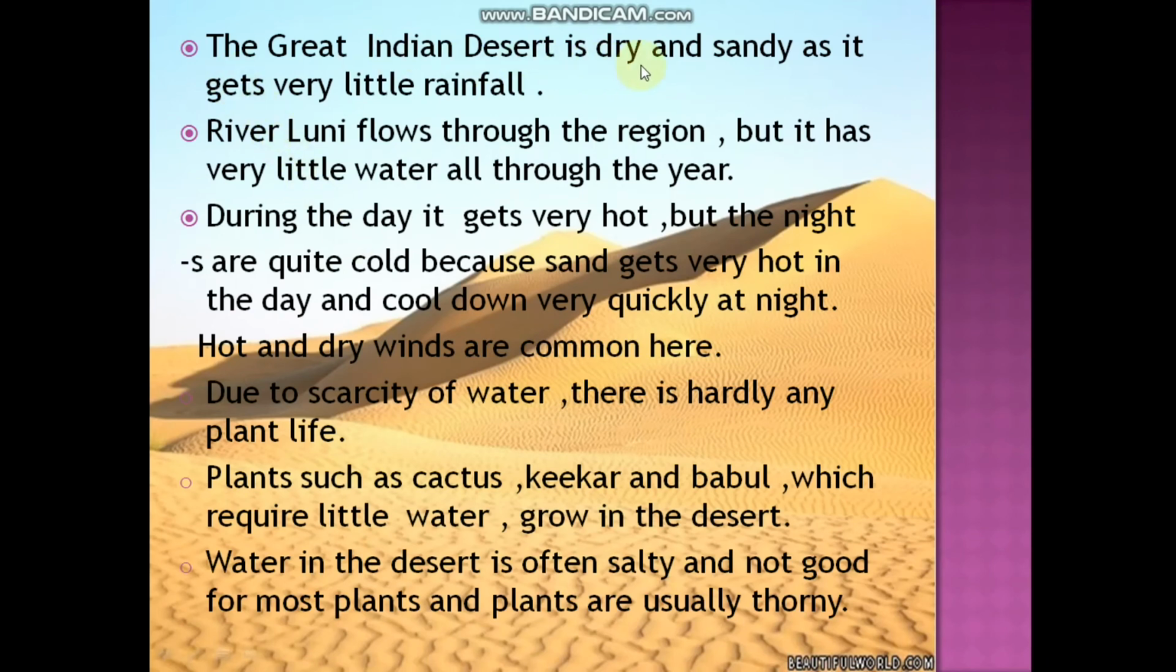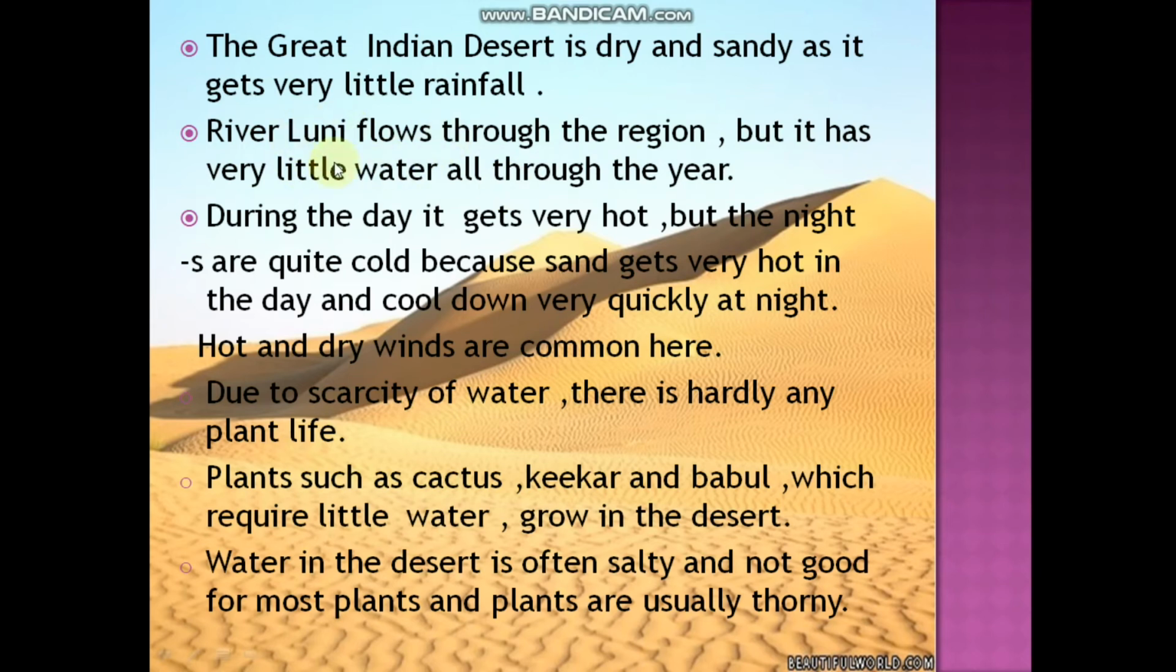The Great Indian Desert is dry and sandy as it gets very little rainfall. So the area in the desert will be dry and sandy as it receives a small amount of rainfall. River Luni flows through the region, but it has very little water all through the year.